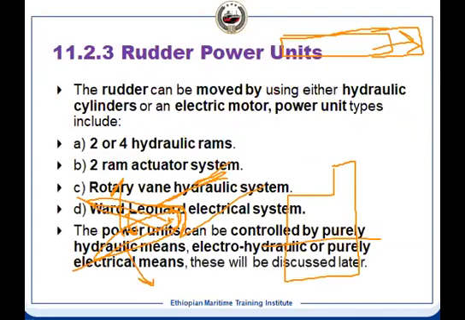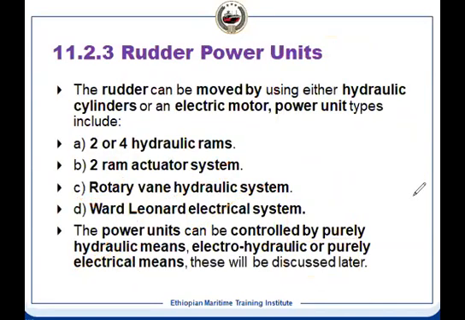So this is the way we stop the rudder angle, we limit. Then rudder power units. It can be 2 or 4 hydraulic ram. It can be an electric motor. It can be a 2 ram system also. It can be rotary vane, hydraulic system, and electrical system.